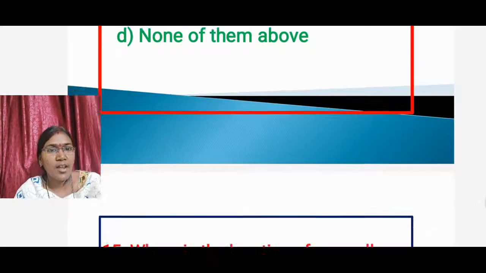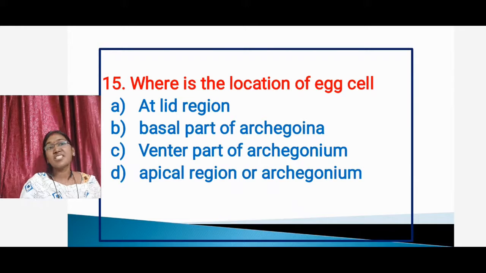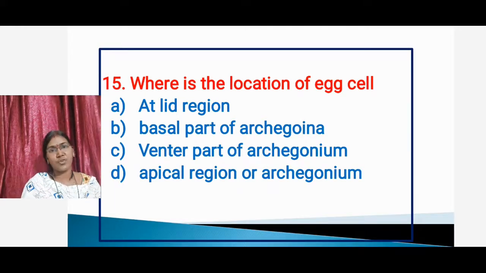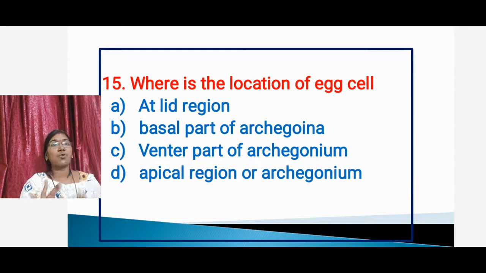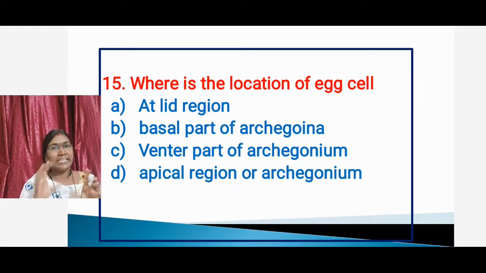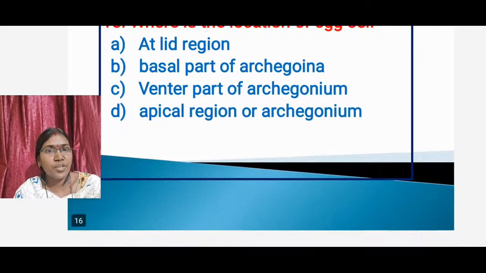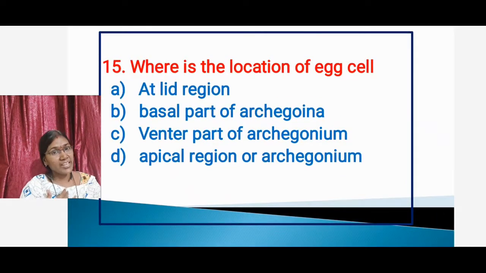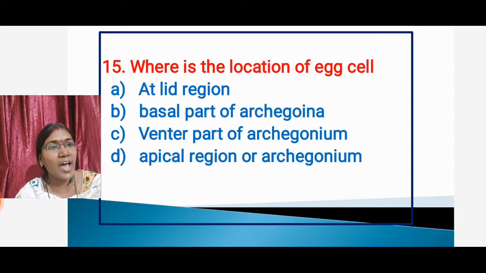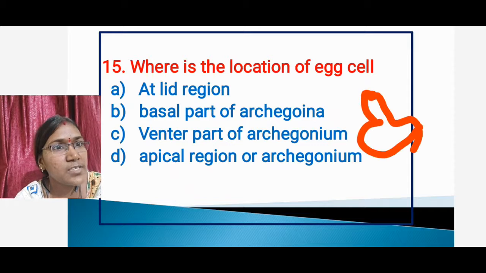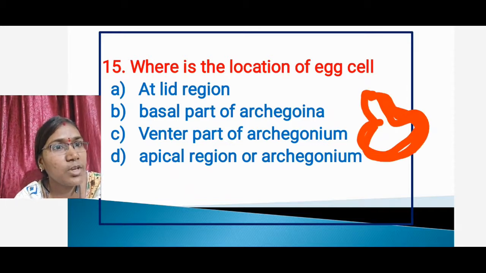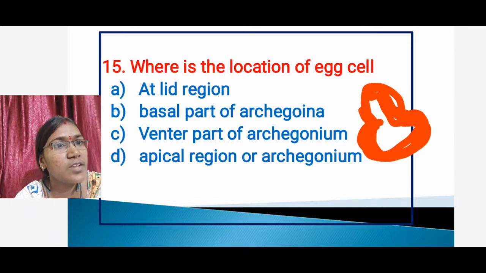Then going to the last question, where is the location of the egg cell? Commonly the egg cell is present in the archegonium structure. Option A, at the lid region, I mean the cover cells region. Option B, basal part of the archegonia. Option C, venter part of the archegonia. Option D, apical region of the archegonia. This is the archegonium structure.